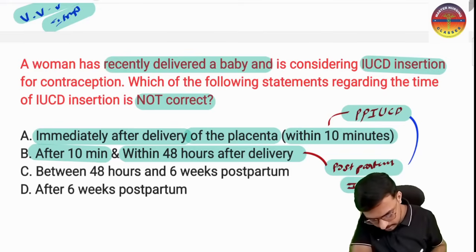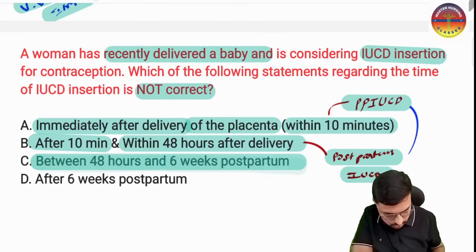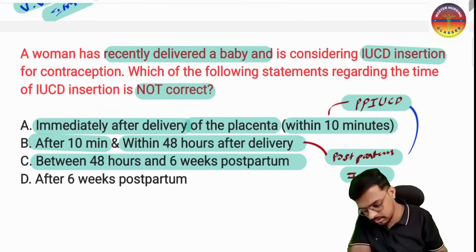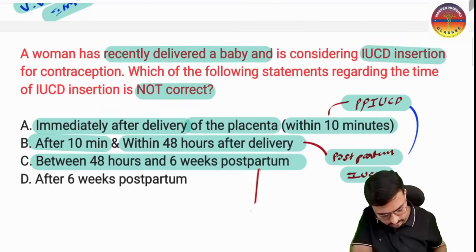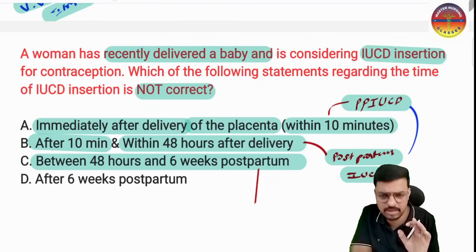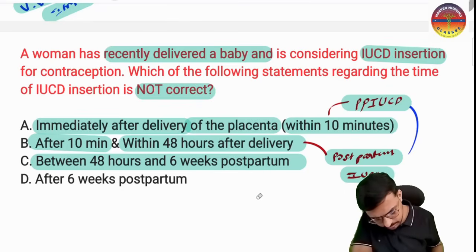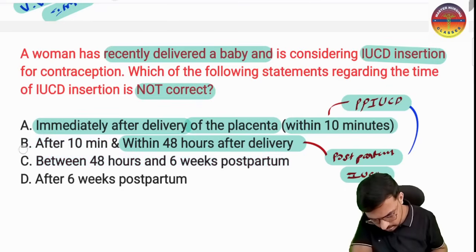And we have a very important third option, that is between 48 hours to 6 weeks. No, this is not a correct statement. This is not a time of insertion of the IUCD, because here there is the highest risk of infection and highest risk of expulsion of the IUCD.